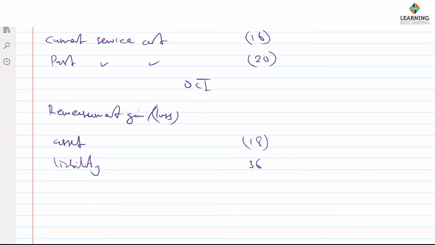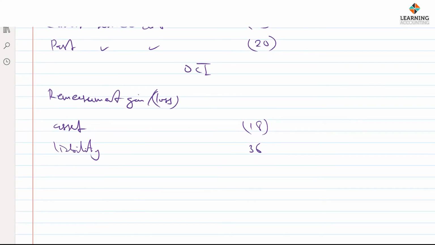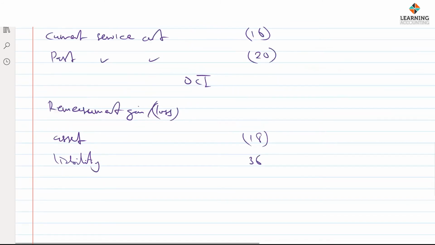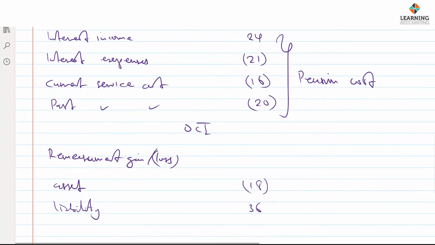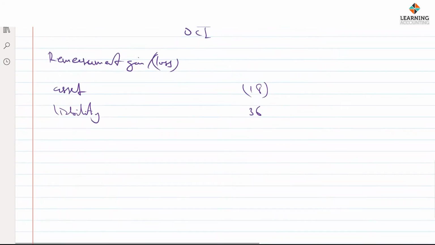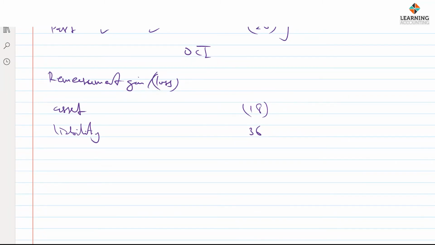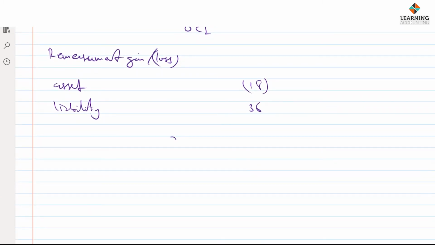Now bear in mind it is the net gain that will go, but I'm only giving the breakdown of that information. And similarly here, you could just call it pension costs, since the expenses are more than the income. Same thing here, you can call it net pension gain, net remeasurement gain, as the case may be.